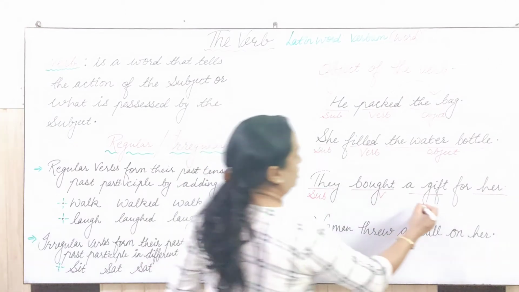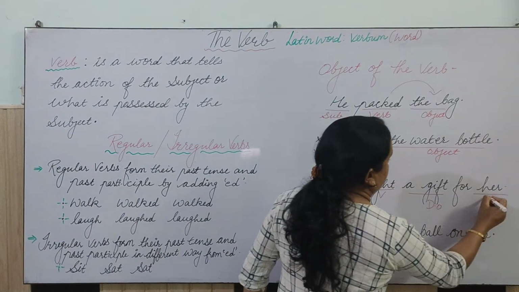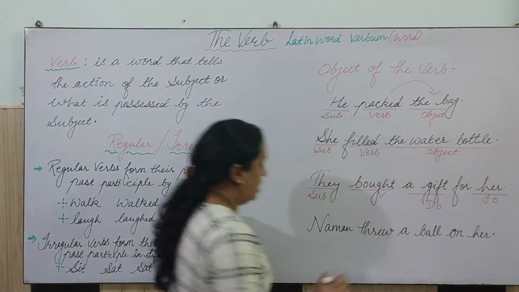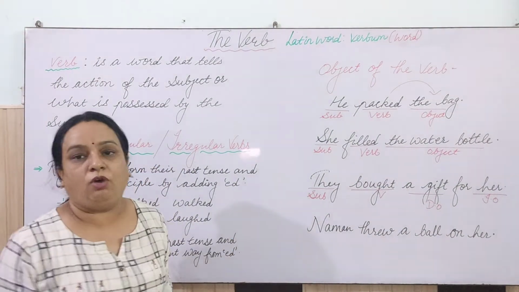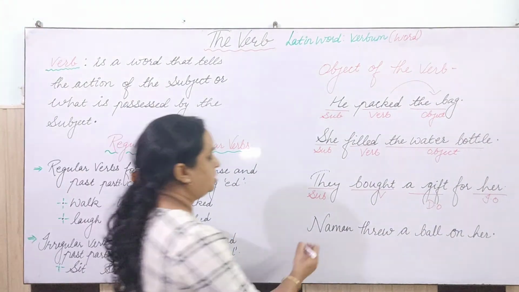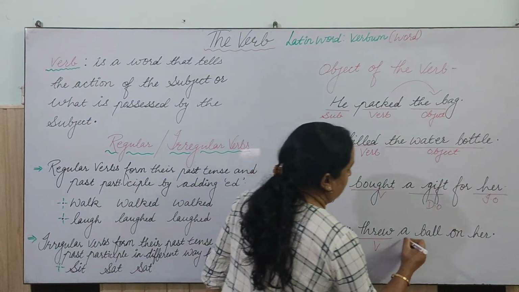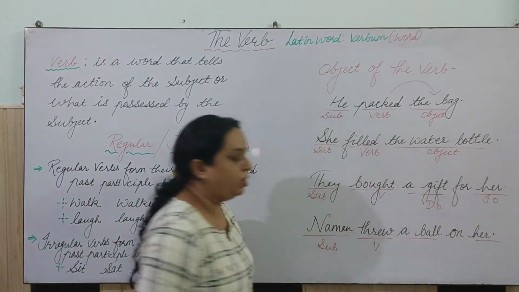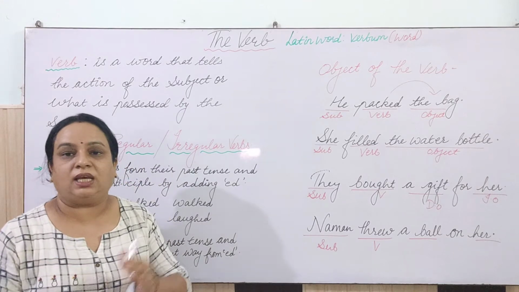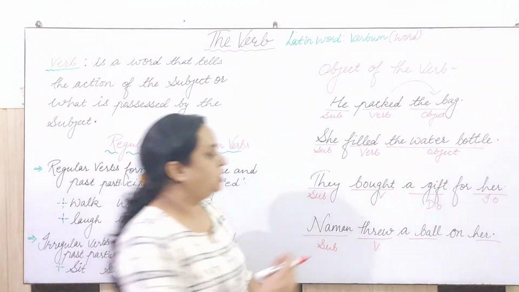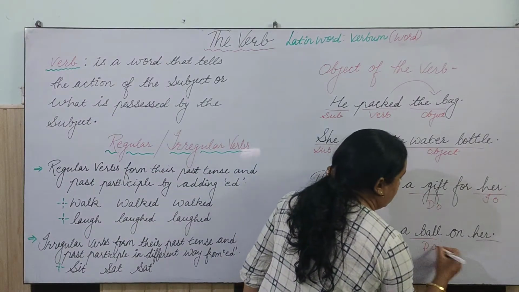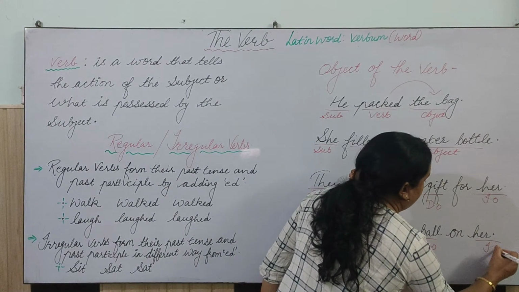The second sentence, which also has both of the objects. This is the direct object and this is the indirect object. This one is: Naman threw a ball on her. So once again, Naman is what? Subject. Threw is what? Verb. Ball and her. Okay. So one is a thing and the second is a person. So the thing is what? Direct object, and the second is the indirect object.